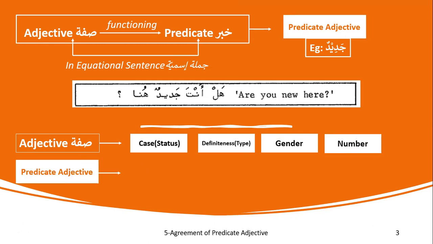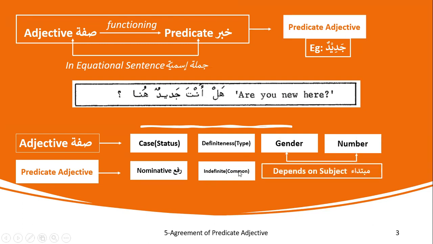Now, predicate adjective is exactly like that. But since it's khabar, it will always be in nominative, which is rafa status, rafa case, nominative case. It will always be indefinite, which means the type will be common. And the number and gender will depend on the subject, the mubtada of the sentence.